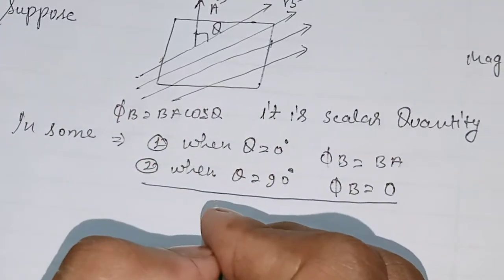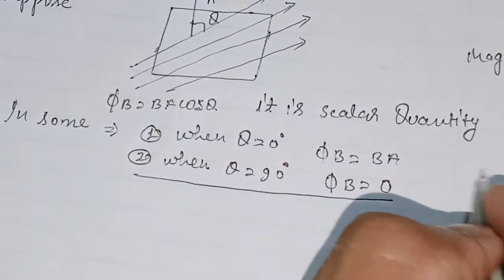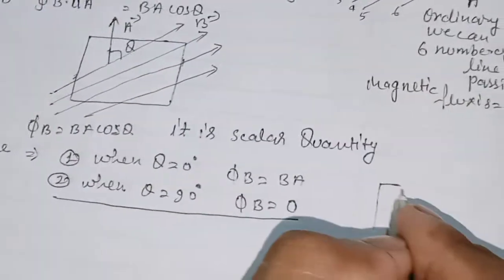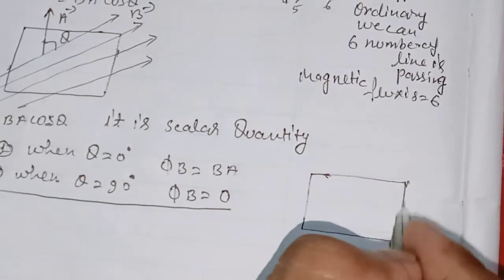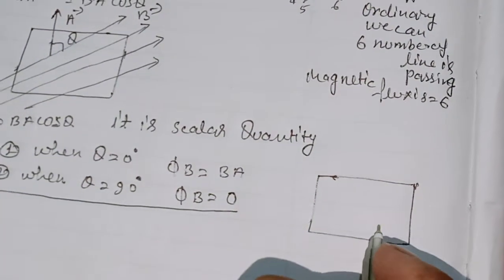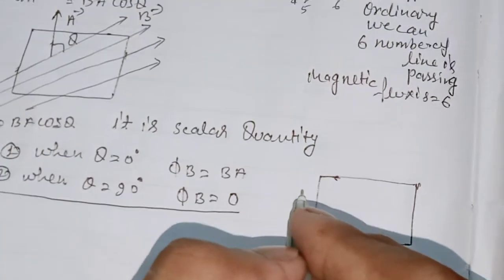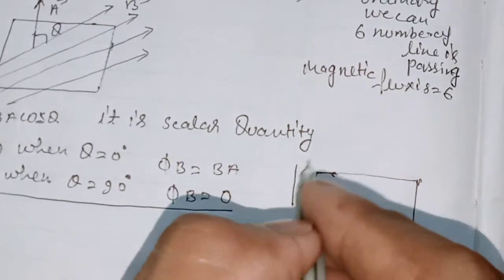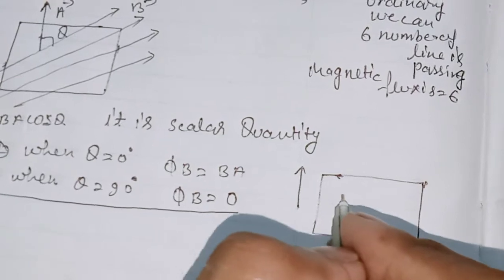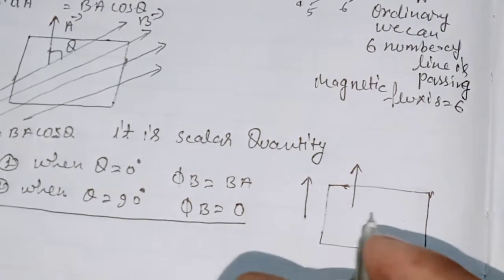Suppose this is a surface, this is a magnetic field line and this is the area vector.